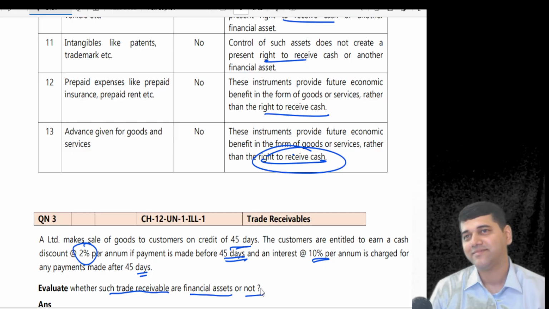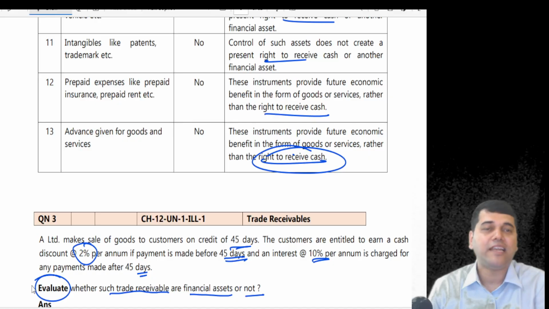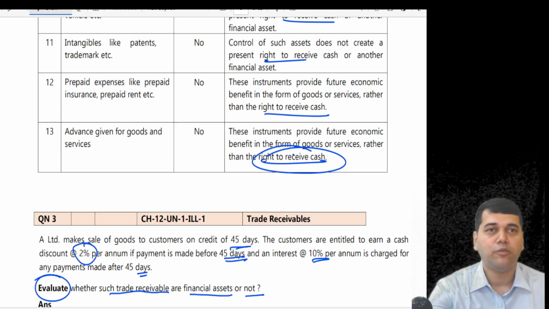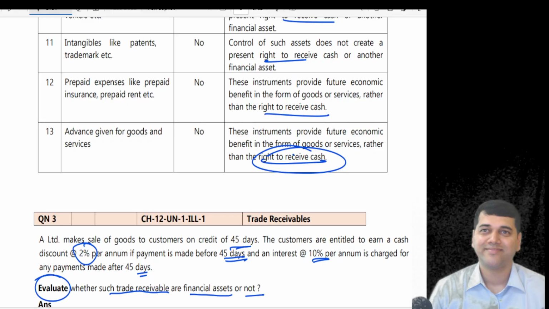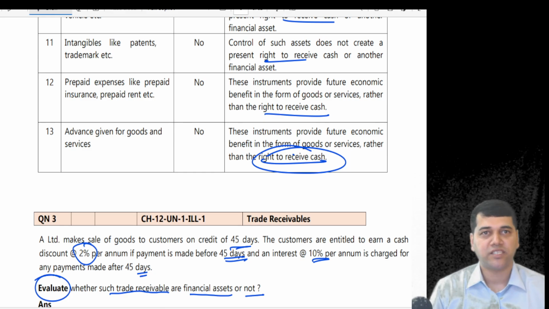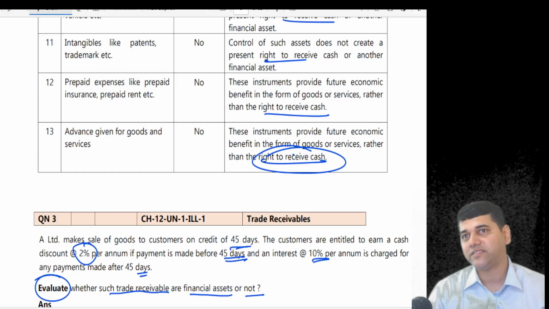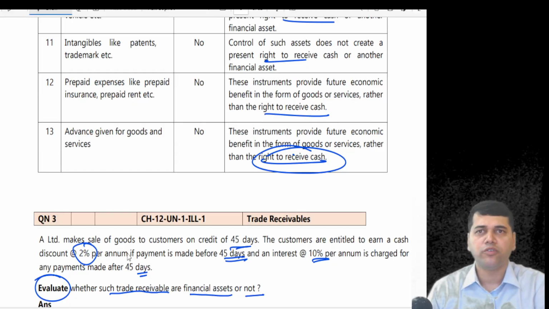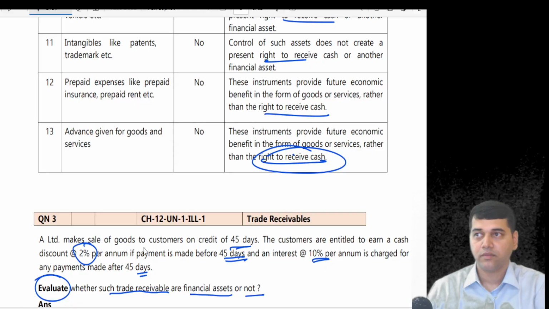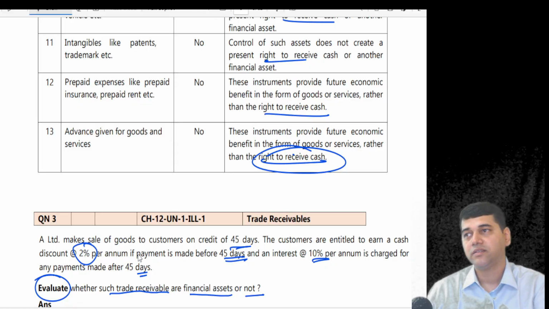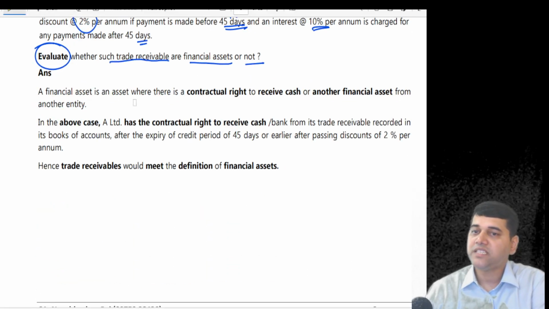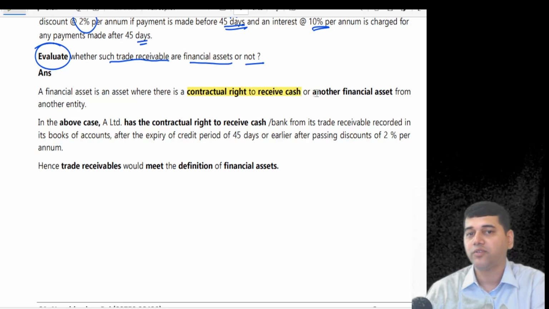Why? How do you see what they said? They said evaluate. But how much? Yes, it may change. But contractually, can you guess how much you will receive? Whatever is sold. If he makes prepayment, we will change that because the contract permits both. So how are you going to write the answer here? You are going to say, yes, it is a financial asset because there is a contractual right. So you say that a financial asset is one which gives you a contractual right to receive cash or other financial asset.